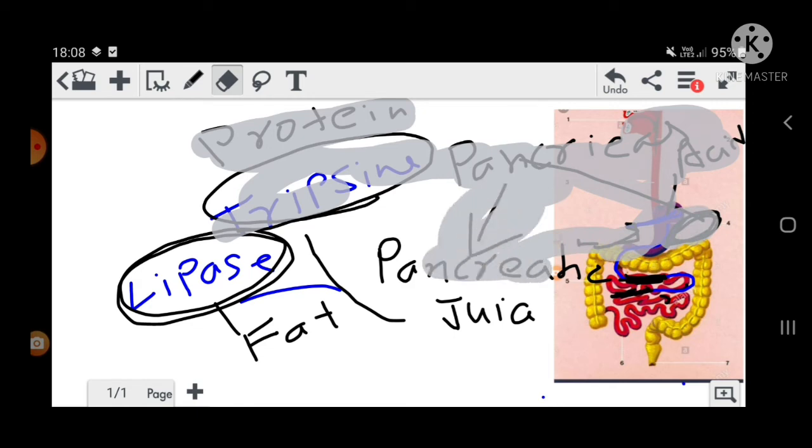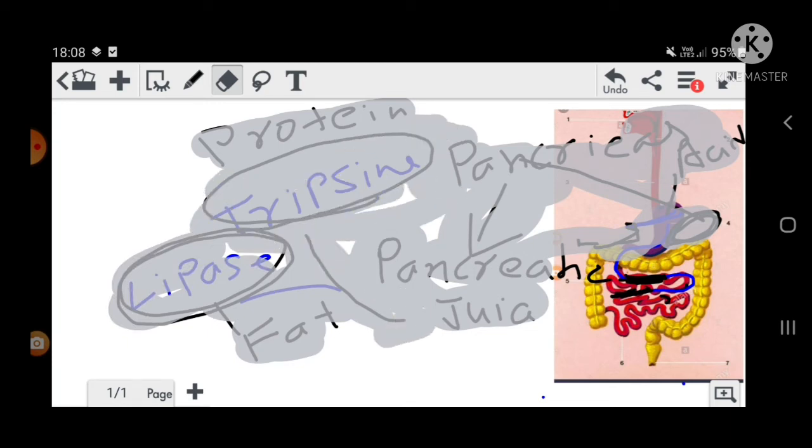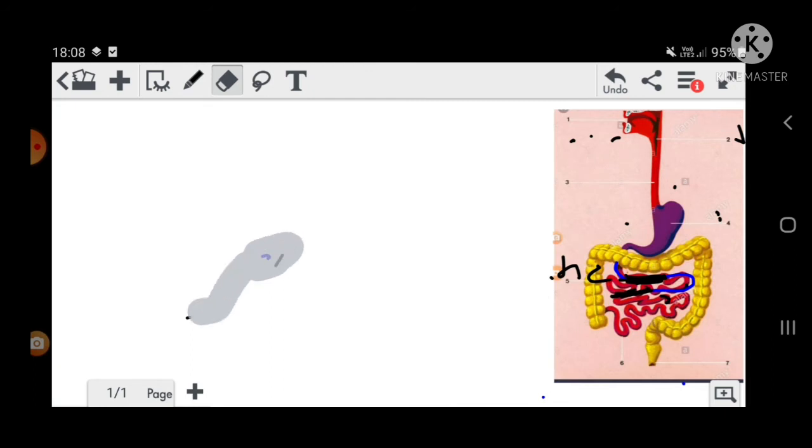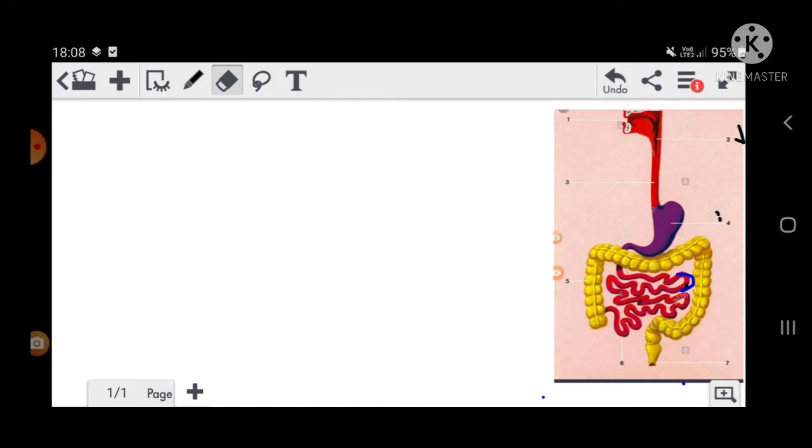Now the food will come to the end part of the small intestine. I am drawing it here. This is the end part of the small intestine.